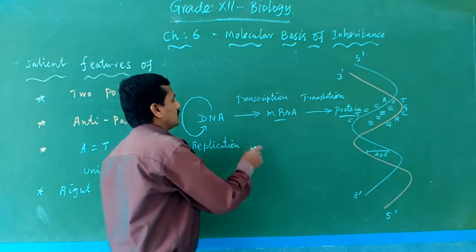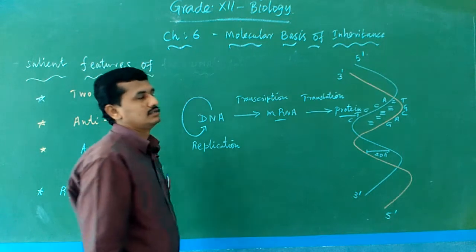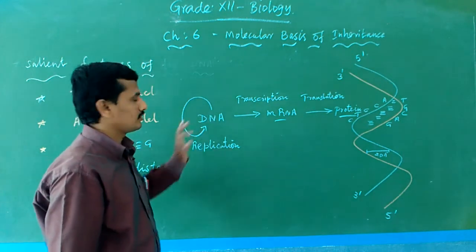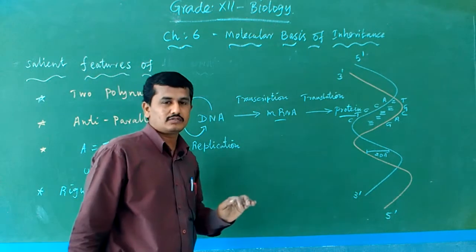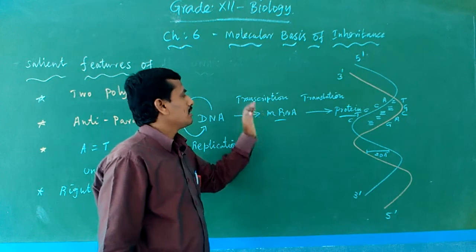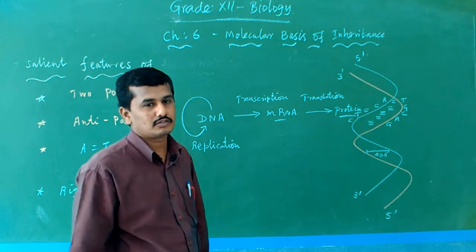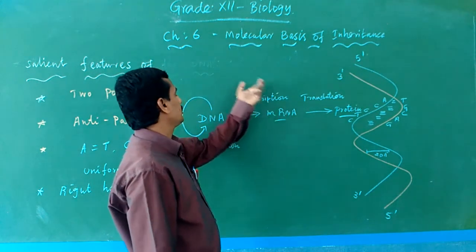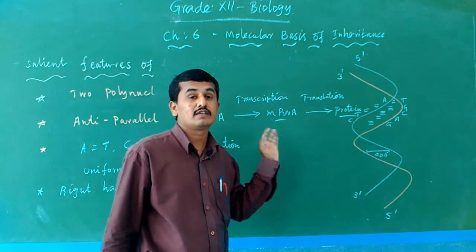This is the reverse reaction, that is, reverse transcription. So generally DNA forms DNA by replication, DNA forms mRNA by transcription, and mRNA forms protein by translation. But in some viruses the RNA is reversely converted into DNA, like in the case of HIV.